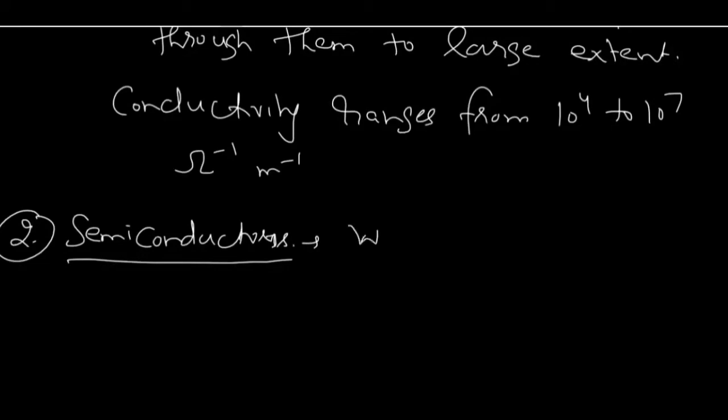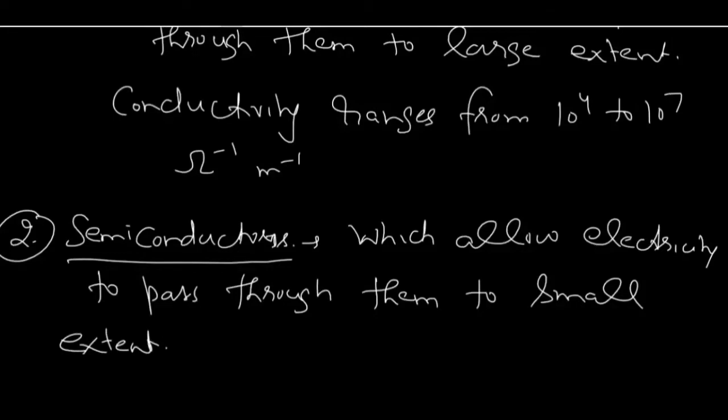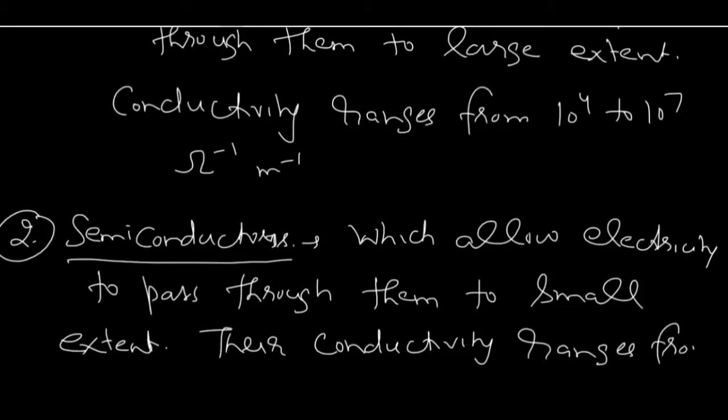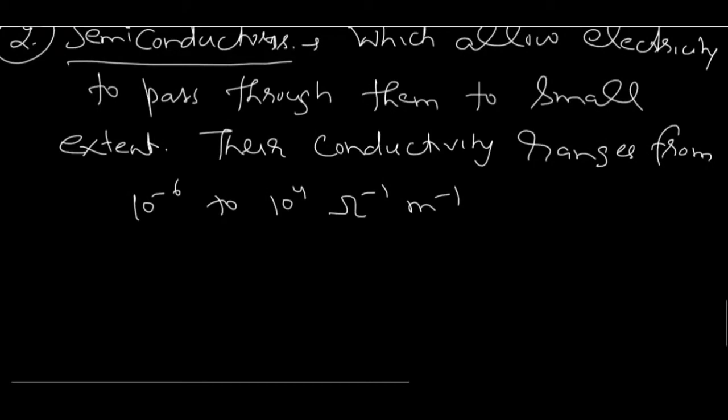So those substances which allow electricity to pass through them to a small extent are called semiconductors, and their conductivity ranges from 10 to the power minus 6 to 10 to the power plus 4 per ohm per meter. This is semiconductor.